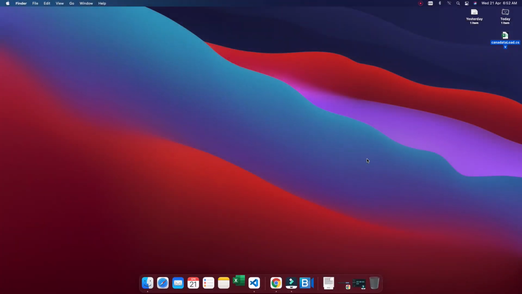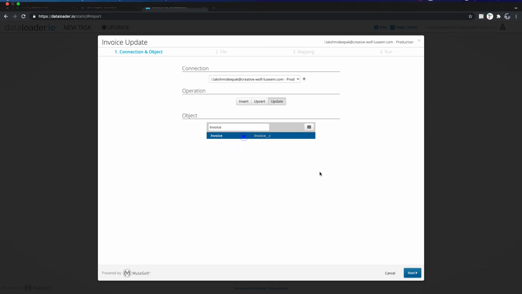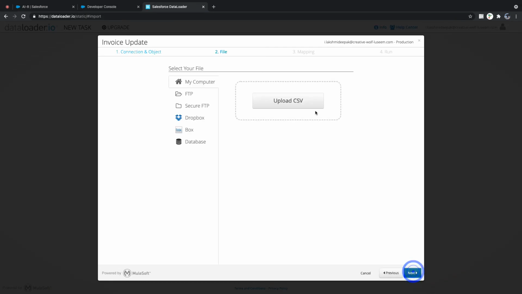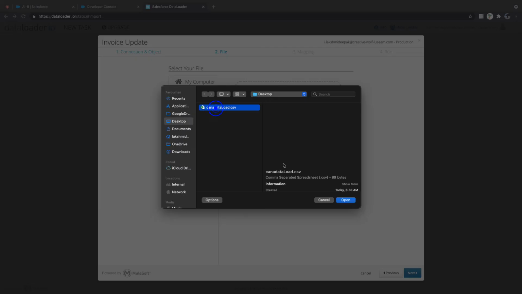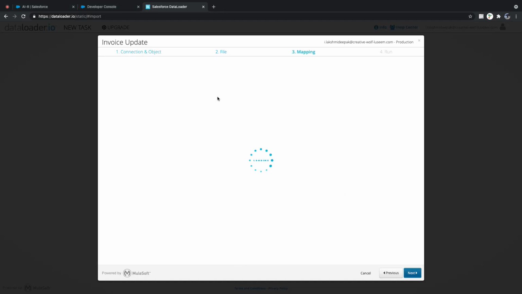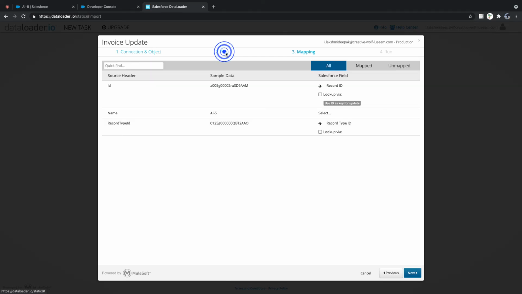Invoice, next, and then I need to upload my CSV here. Or you can connect from different sources. You can see there are different sources available. Record ID got mapped automatically.